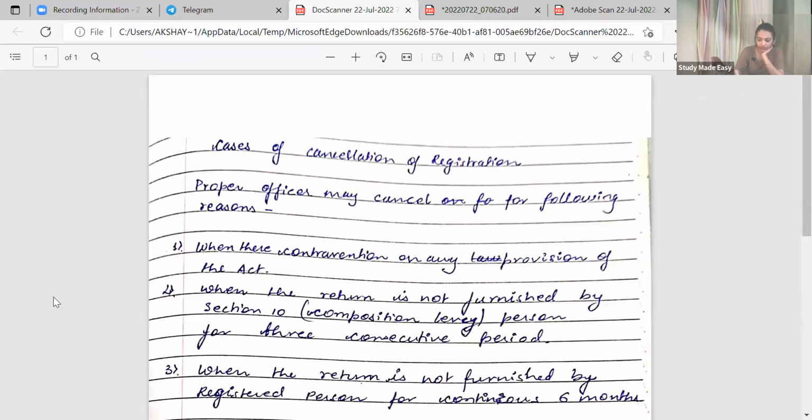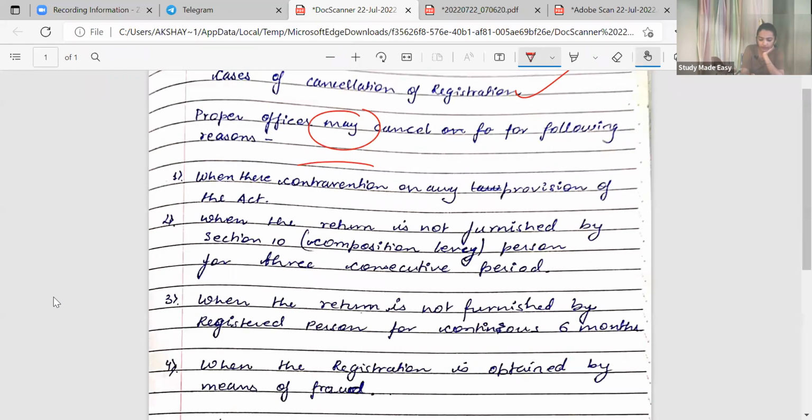Cases of cancellation of registration. Okay, now the cases of cancellation of registration. Proper officer may cancel the registration for following reason. Where there is contravention of any provision of the Act. When the return is not furnished by Section 10 composition levy person for 3 consecutive tax periods. See, actually 3 consecutive has not been mentioned. They have just mentioned 3 tax periods. So 3 consecutive is also good, but 3 consecutive period, which period?